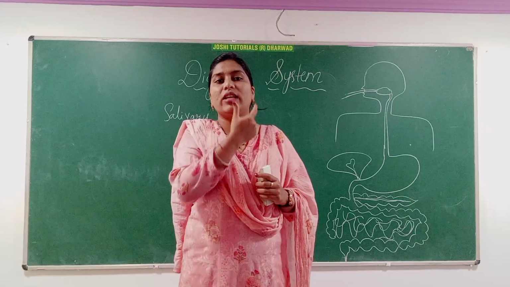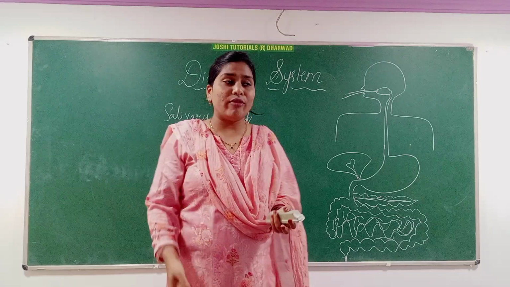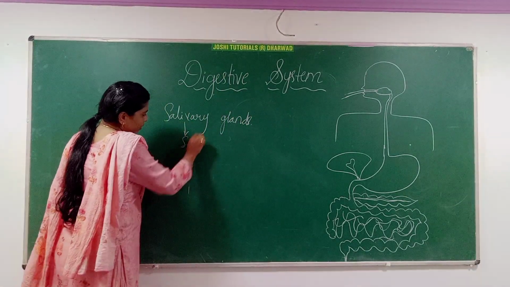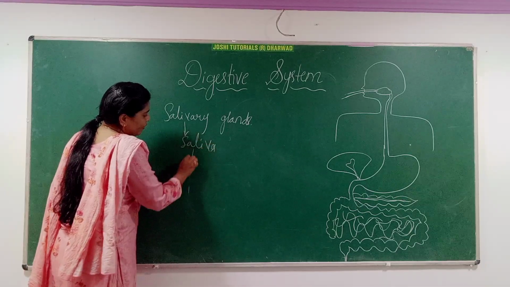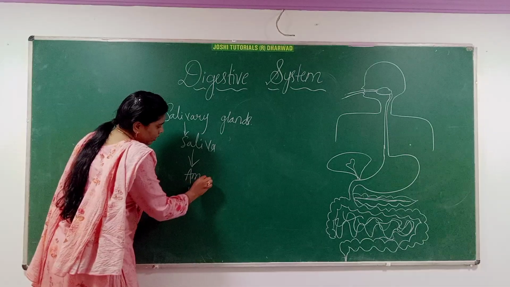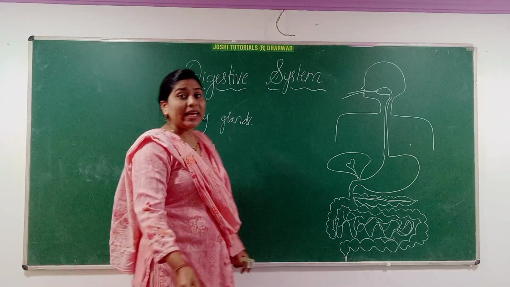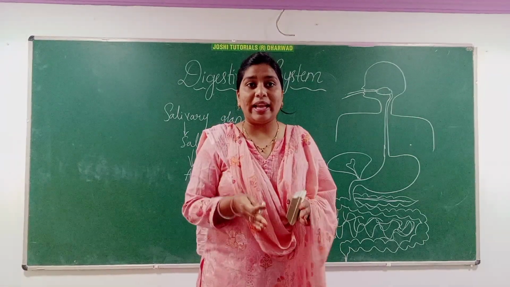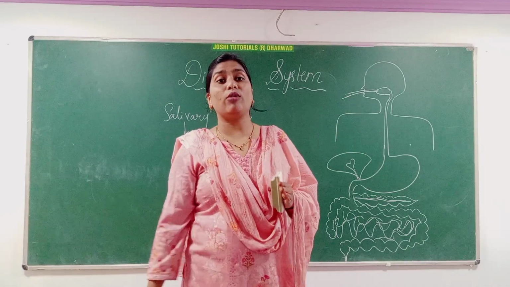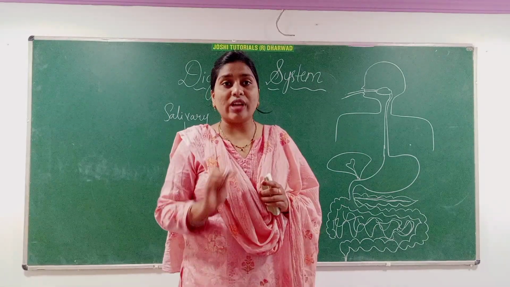All these three glands produce saliva in the mouth, that is the buccal cavity. This saliva has the enzyme called salivary amylase. This salivary amylase is the enzyme which helps to digest and break down the starch.